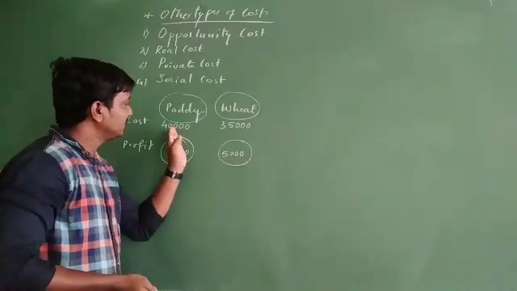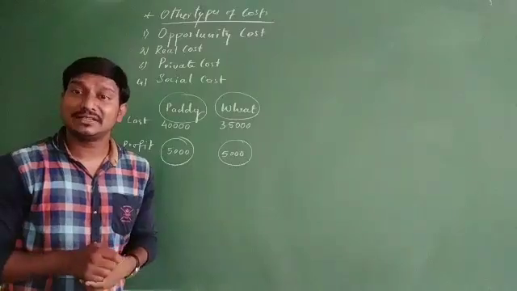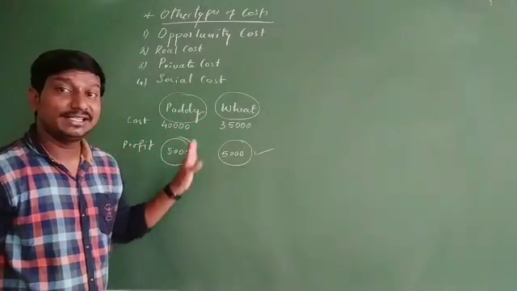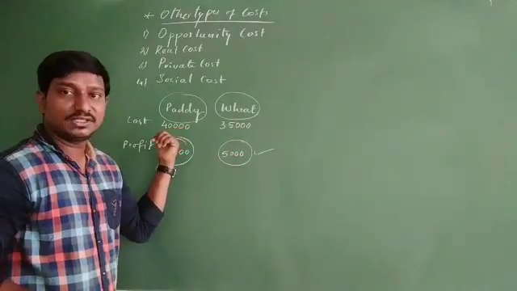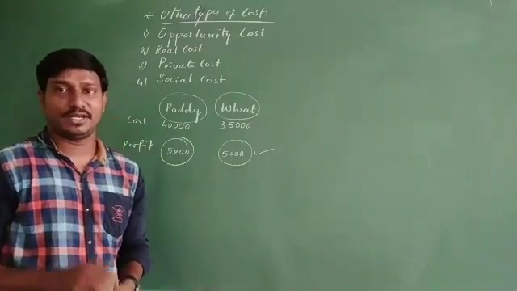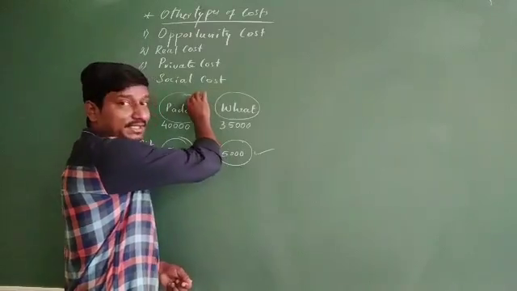Instead of incurring 40,000, it is best for him to incur 35,000 to earn the 5,000 as a profit. He can reduce his risk by 5,000 of extra cost he would incur in case of paddy to gain the same 5,000 profit. Because of that reason, he is going to sacrifice paddy.